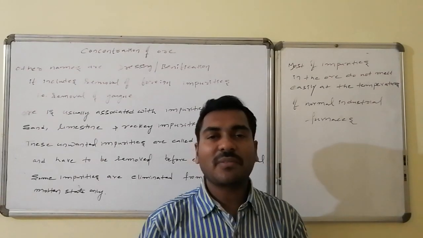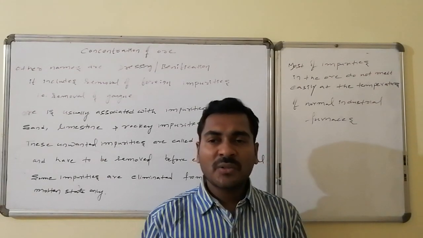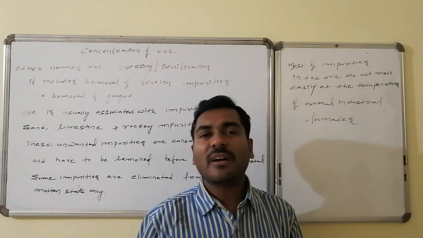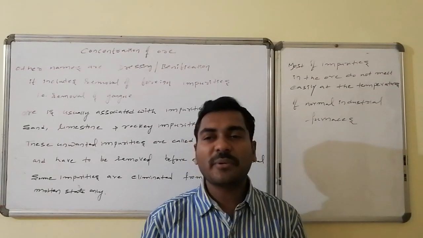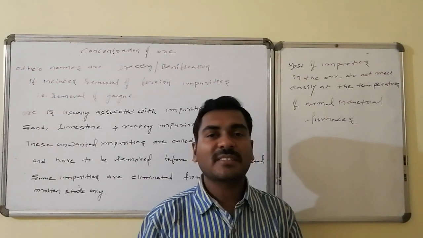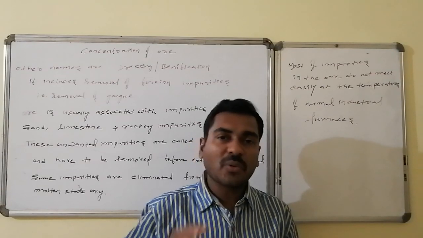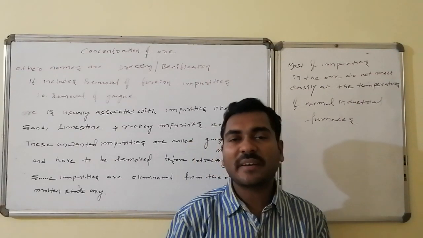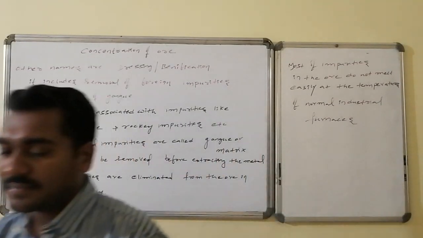Hence the removal of these becomes difficult. So ultimately in this process we are removing all varieties of maximum possible impurities, some of them by easy methods, some of them by making the ore molten. Let us go for what will happen and what the other terminologies are.